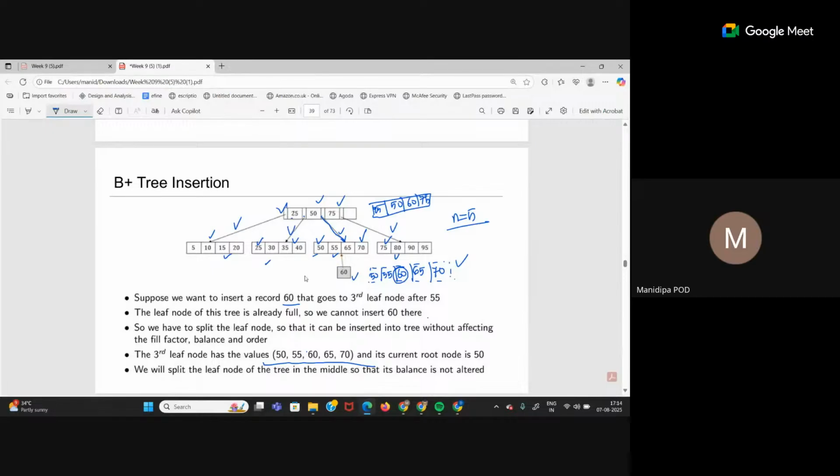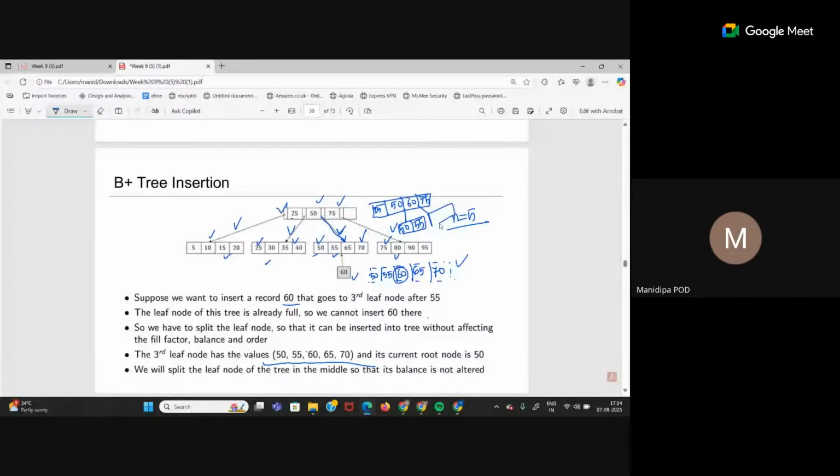This child will remain the same, this child will remain the same. What will happen to this leaf node? How will it be split? 50 and 55 will get split to a separate node, and 65 and 70 will be a different node. So 50 and 55 can come as children of here between 50 and 60. Yes, here I can have 50 and 55.